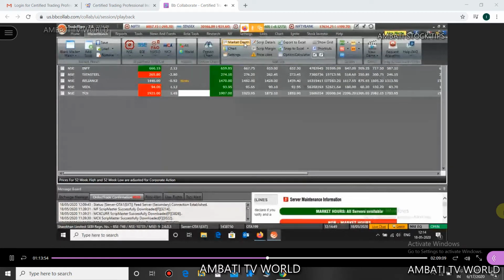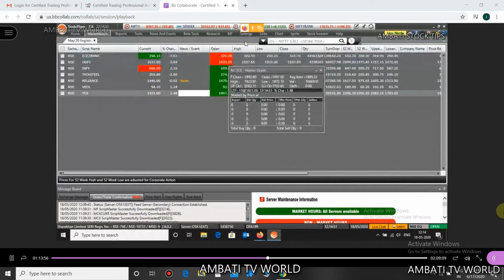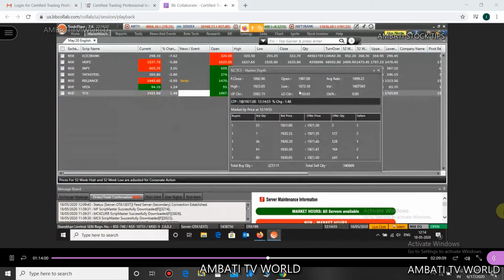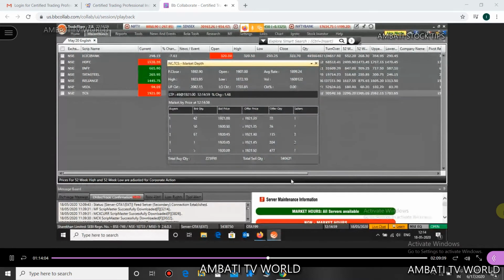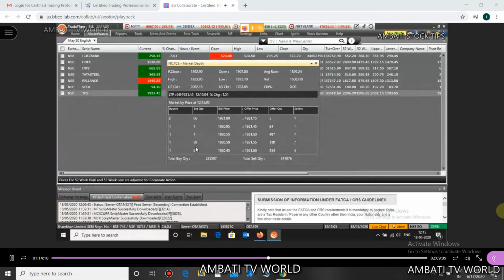Yeah, now click on the market depth. Market depth will show you the first 5 buyers and sellers, the top 5 buyers and top 5 sellers here. Can you see the top 5 buyers here?